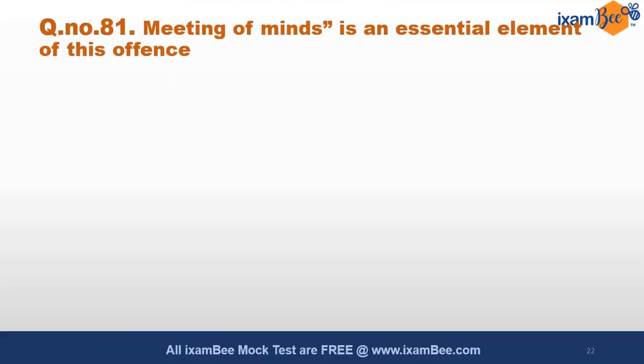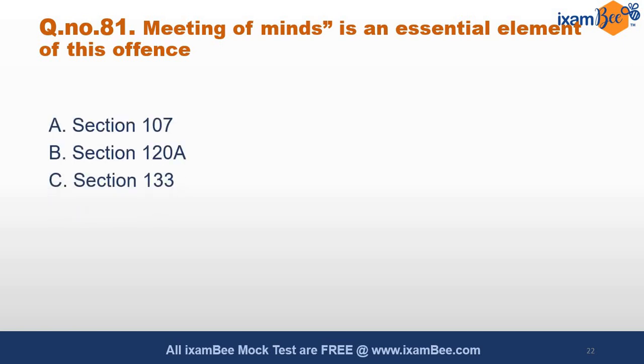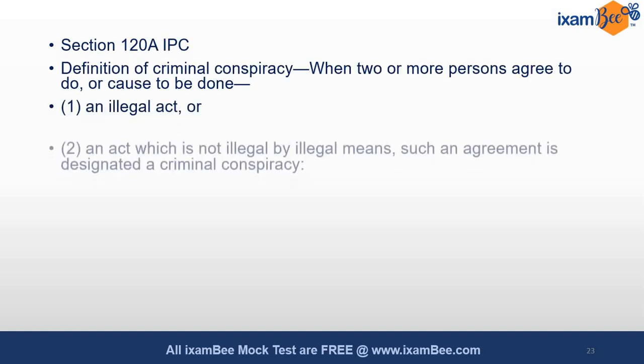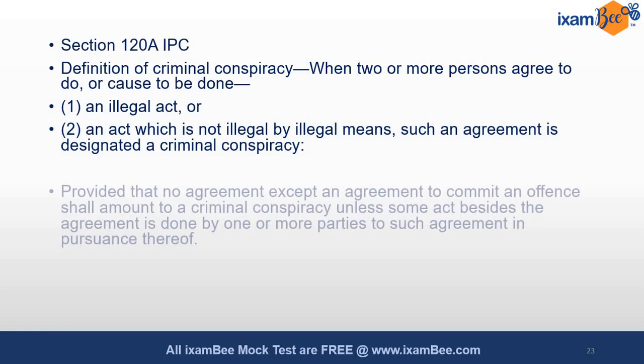Meeting of minds is an essential element of this offence. Yes, meeting of minds is an essential element of this offence. अब यहाँ पे आपको offence का नाम नहीं दिया है, but sections दिए गए हैं. You have to be very clear with such very basic offences at least, and their definitions and section numbers. ऐसे अगर कोई क्वेश्चन आता है आप मिनटों में सॉल्व कर सकते हो. ऑफ कोर्स 120A क्रिमिनल कॉन्स्पिरेसी की बात की जा रही है यहाँ पे, which has the very main ingredient to be meeting of minds.